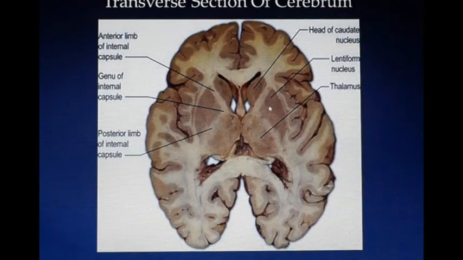Now we will identify the nuclei here. This is the head of the caudate nucleus, the lentiform nucleus, and medially the lentiform nucleus is related to the internal capsule, where we see the anterior limb, genu and posterior limb of the internal capsule. Laterally, the lentiform nucleus is covered by a thin layer of white matter which is called the external capsule, and separated from the external capsule by a thin layer of grey matter, again, which is called the claustrum, which is also a component of basal ganglia.